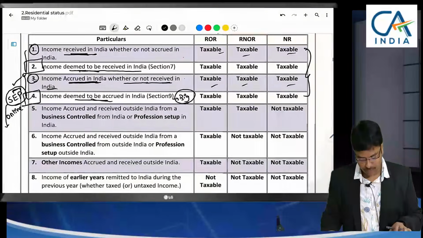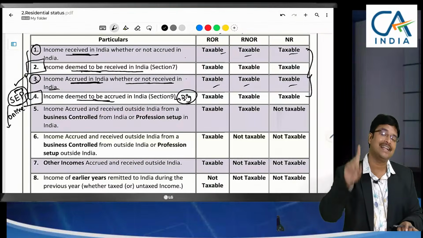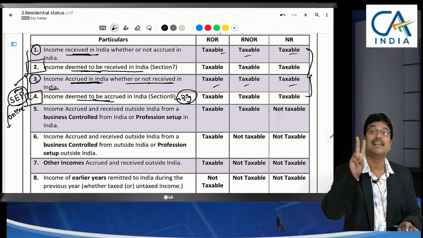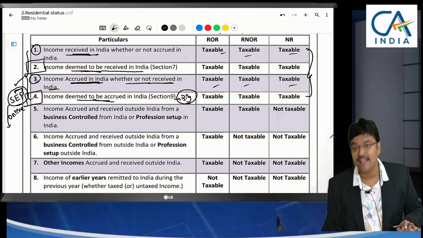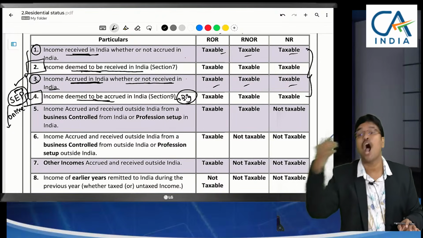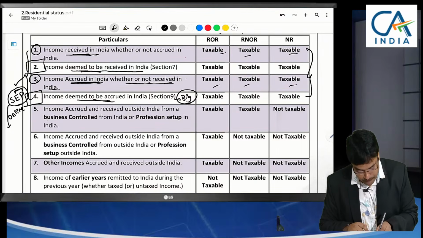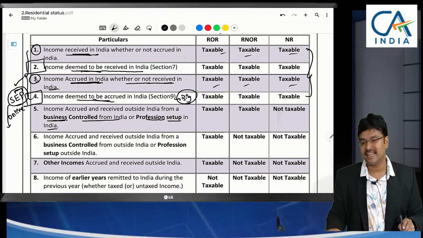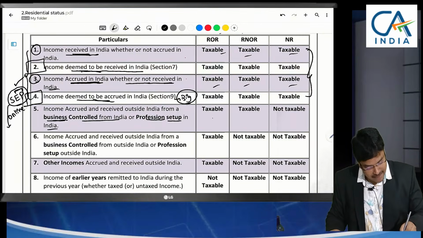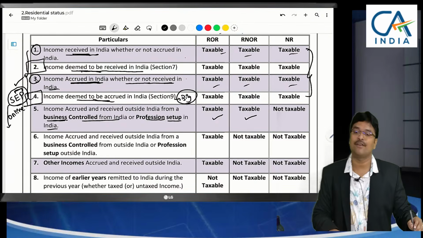Now coming to the 5th one. Sir, in the first 4 points, either accrual is in India or receipt is in India. But from the 5th point, receipt will be outside India. Accrual also will be outside India. But if it is a business income which is controlled from India, or a profession where the initial setup is in India, in this case, it will be taxable for ROR and RNOR.